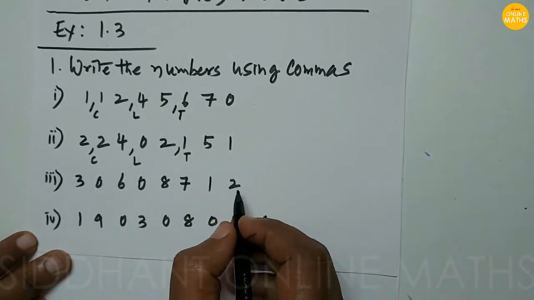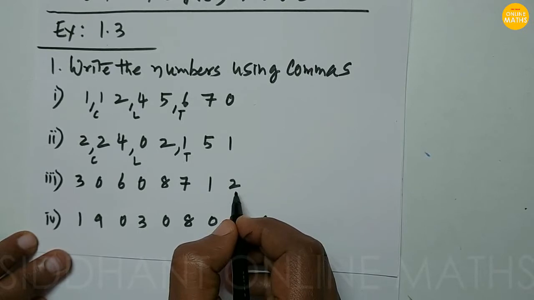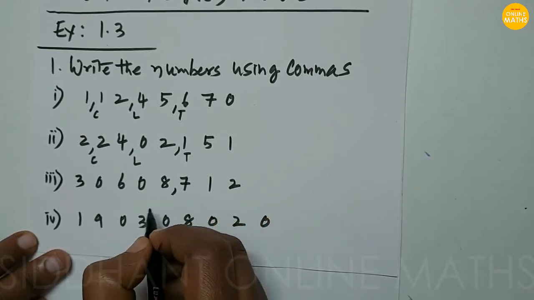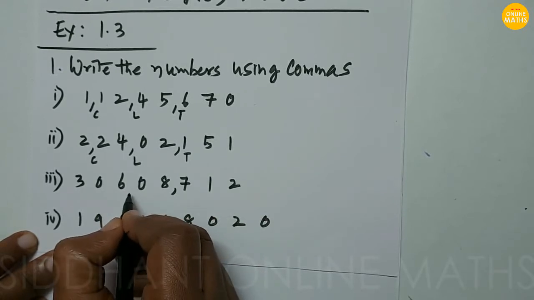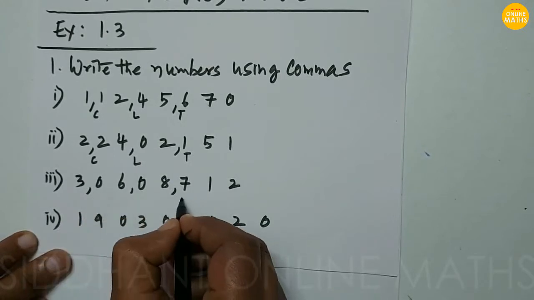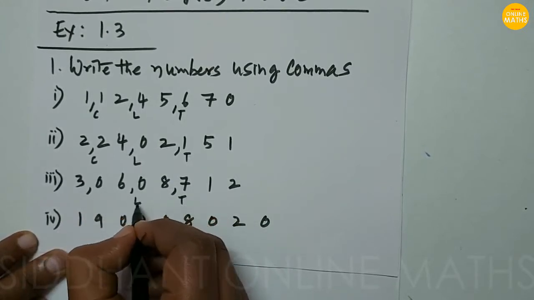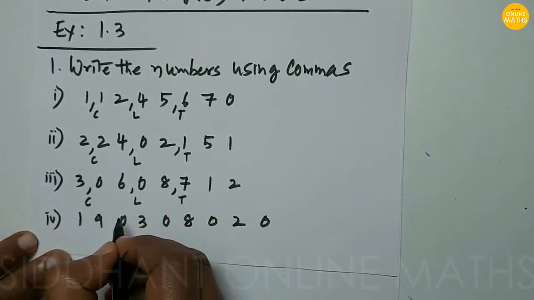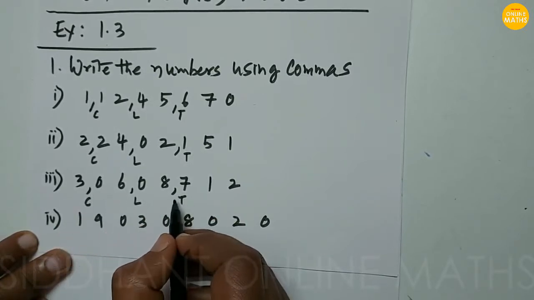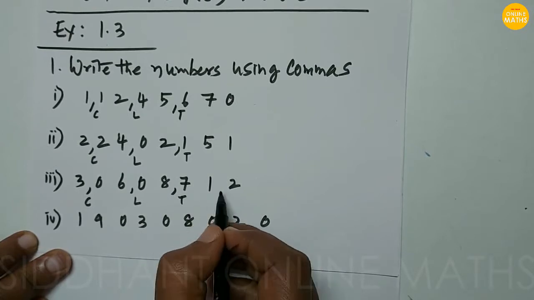Now the third problem, 30608712. First, after three digits from right to left we keep a comma, and then every two digits we keep a comma, here and after that here. Now this is thousand, this is lakh, and this is crore. It will be read as 3 crores 6 lakhs 8,712.